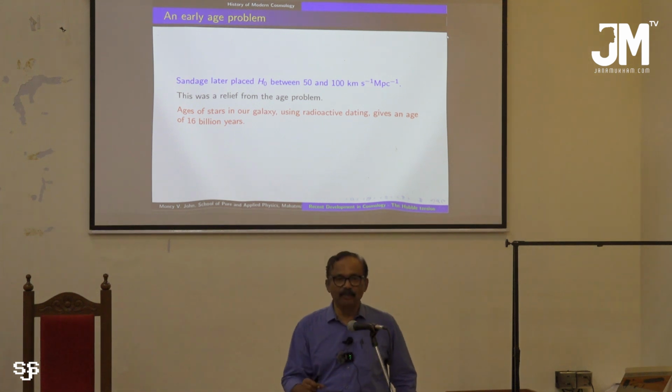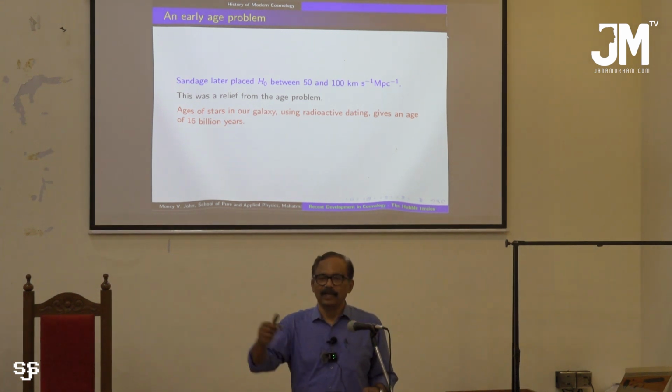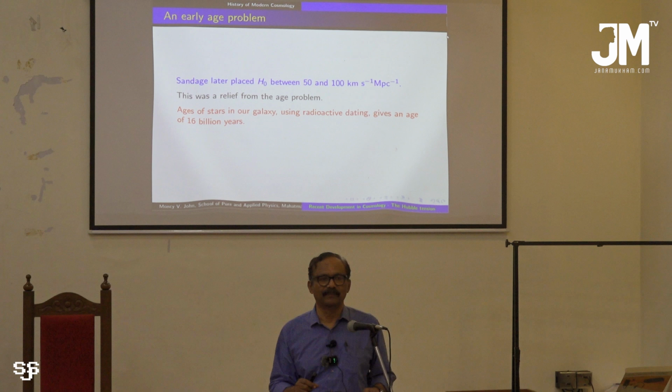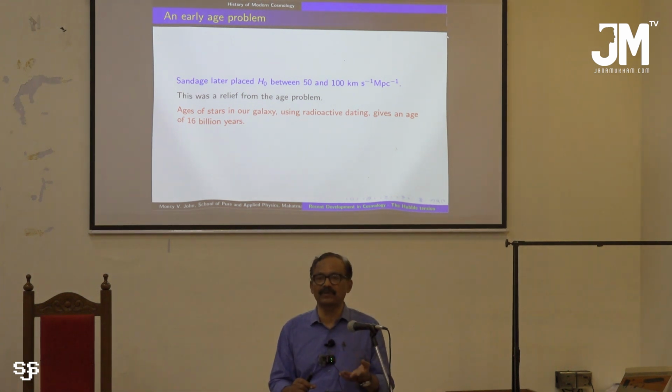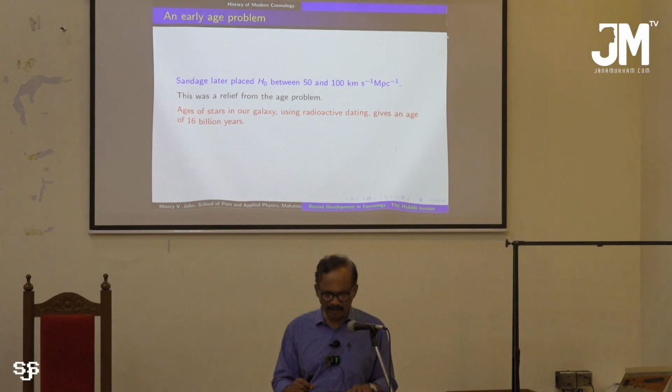So the measurement of H naught all through these 100 years is still vague, in the sense that we are not able to precisely make the measurement or estimate the value of H naught. So this 50 to 100 km per second per megaparsec was a somewhat reasonable value, but people tried to measure it exactly, and that attempt is still going on. I'm just giving an overview of all these.